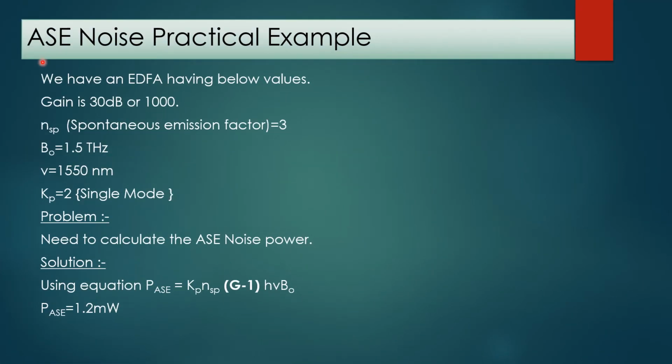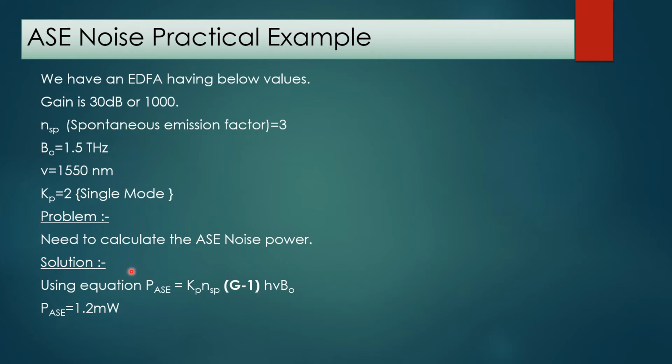ASE noise practical example. In this example, we will calculate the ASE noise power. For an EDFA, we are given some values: gain is 30 dB or 1000. NSP, the spontaneous emission factor, is given as 3. The value of optical bandwidth is given as 1.5 terahertz. The wavelength is given as 1550 nanometer and the polarization mode factor is equal to 2 because this is single mode fiber. The problem is to calculate the ASE noise power.